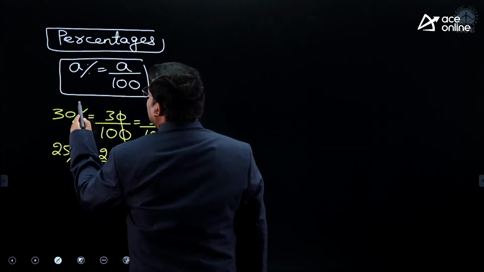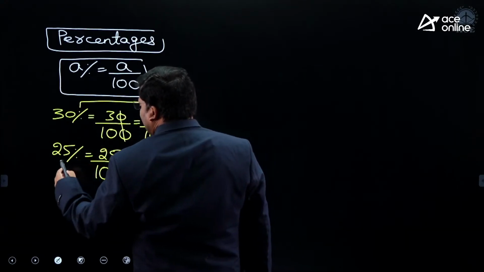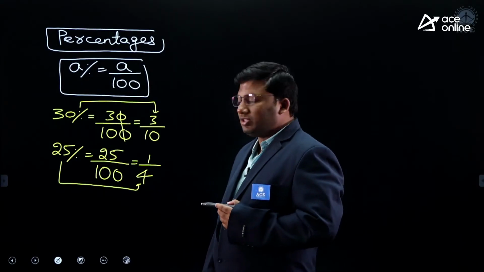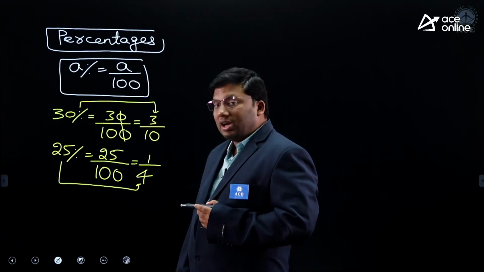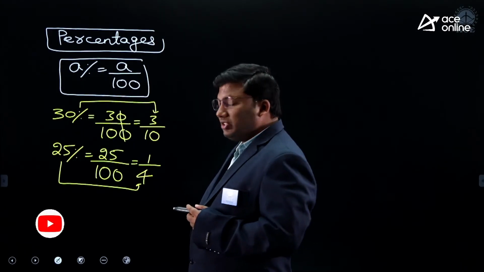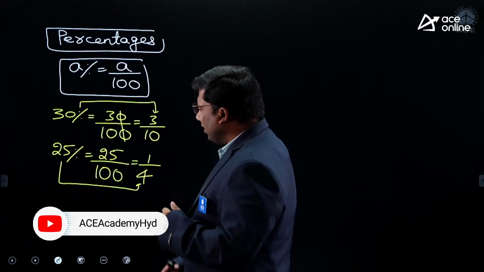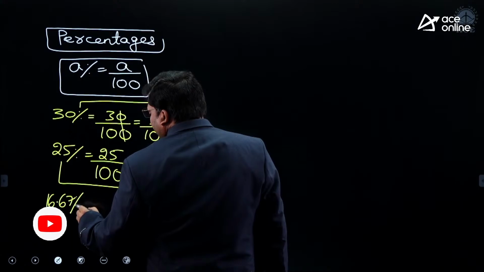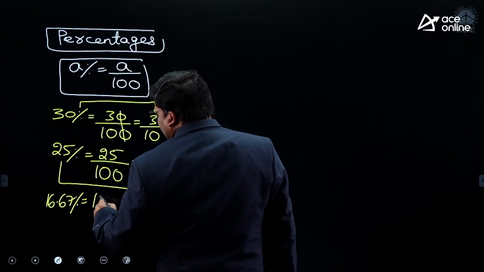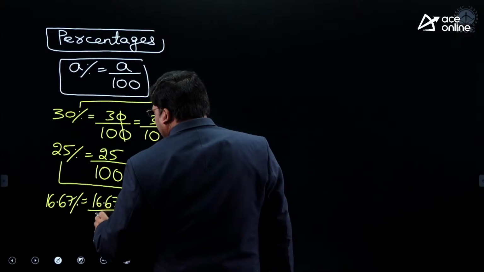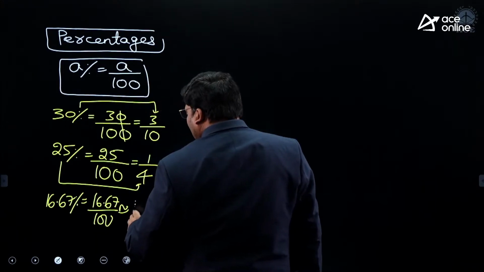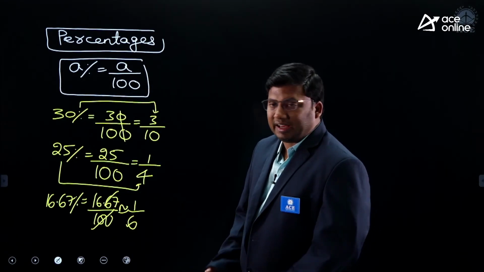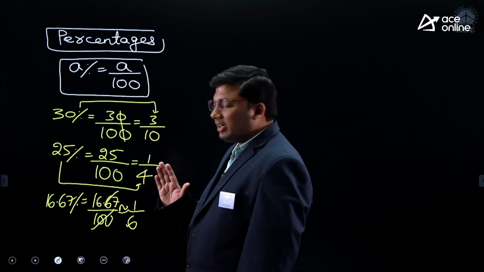This percentage to fraction conversion is extremely important for you. 30% is 3 by 10, 25% is 1 by 4. Now listen carefully. Suppose I say 16.67%. It is 16.67 by 100, so it is almost close to 1 by 6. Dividing this and solving will take a little time.